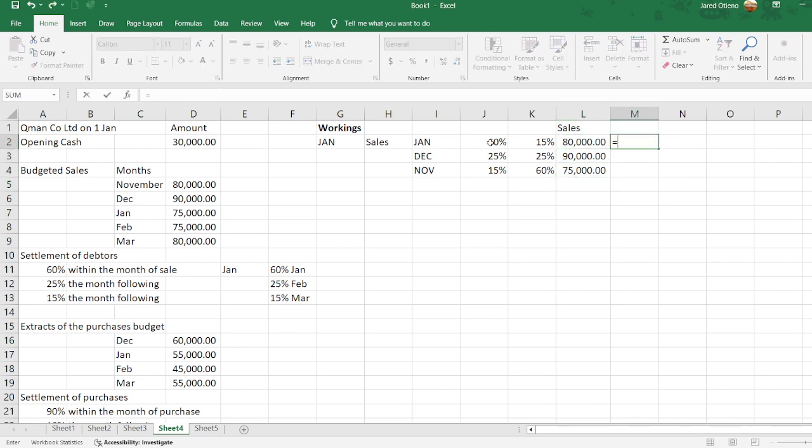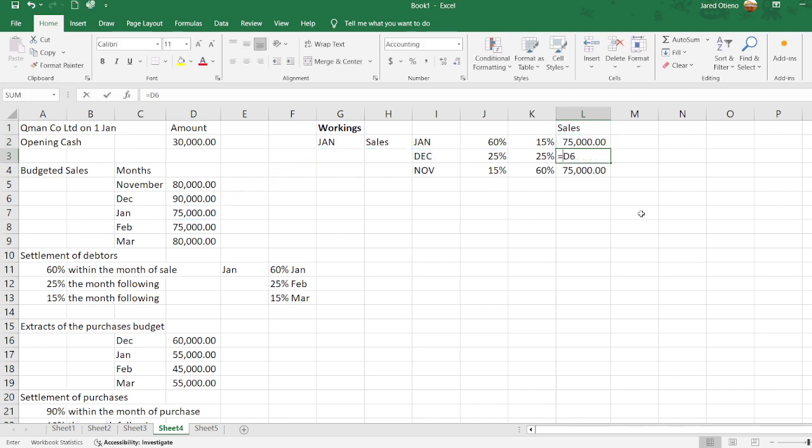So we are multiplying to get the actual cash that we are receiving in January, and we have said for January it is 80%. 60% of that figure there. Sorry, I'm missing some part of it here. The sales which are done in January are 75,000.